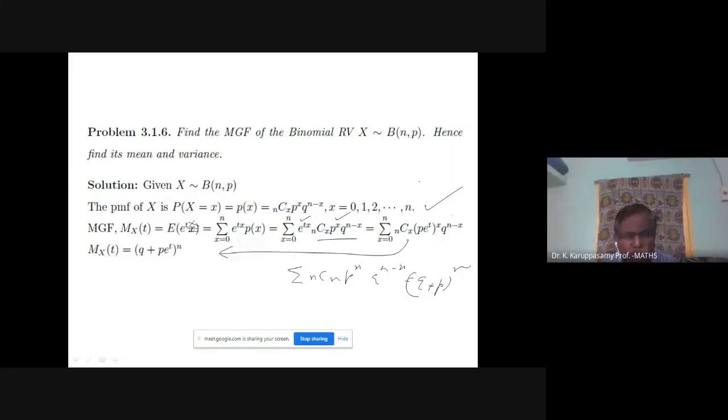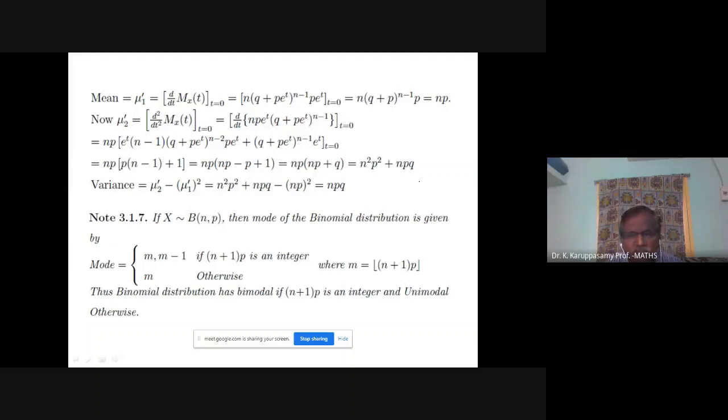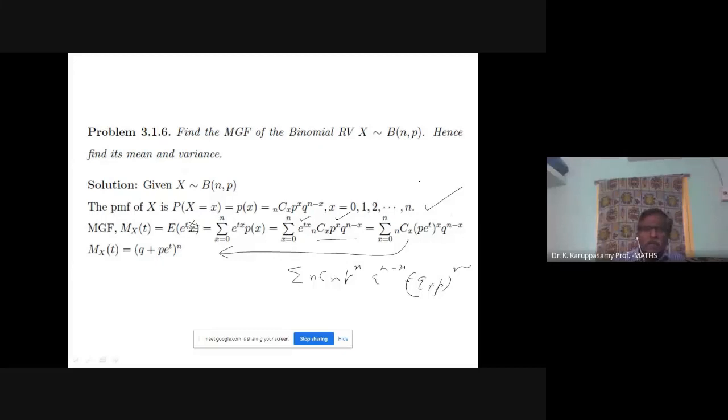What is the next step? We have to find mu1 dash, mu2 dash, mean and variance. Differentiate one time, put t equal to 0, then mu1 dash is ready. Mu1 dash equal to d by dt of Mx of t. How to differentiate (q plus p e power t) power n?